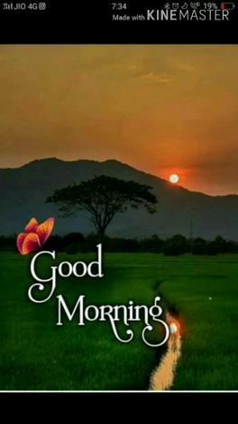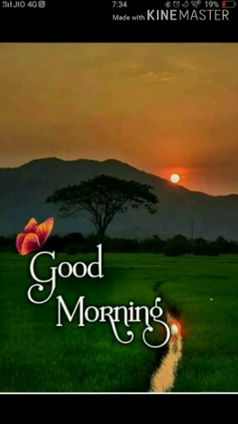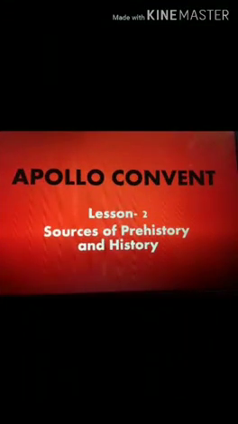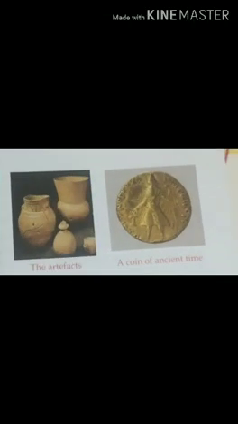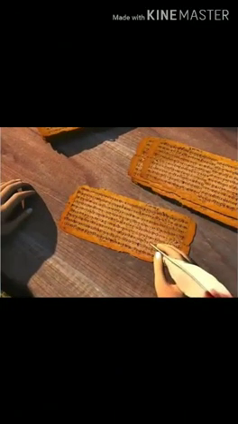Welcome to grade 4, subject social science, topic sources of prehistory and history. So, already you learned many things in the previous class. We learnt about the archaeological source. In that, we learnt about the monument, inscription, artifacts, coins, and seals, everything we learnt in the previous class. Now we are going to learn about the literary source.